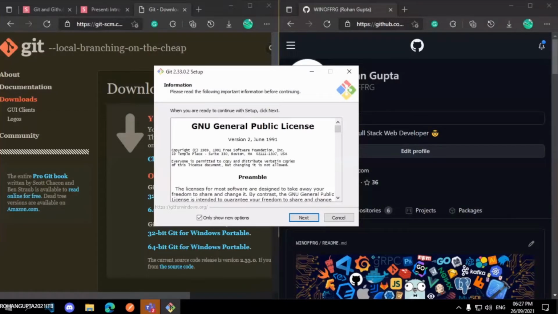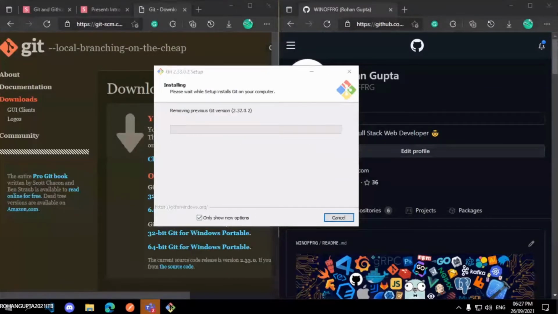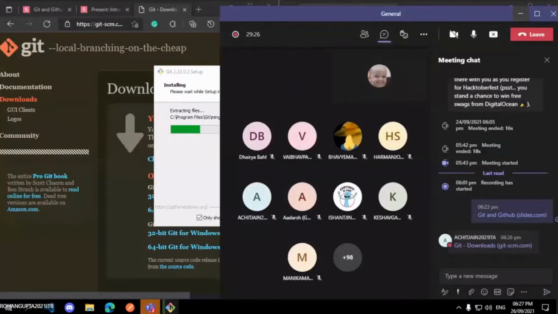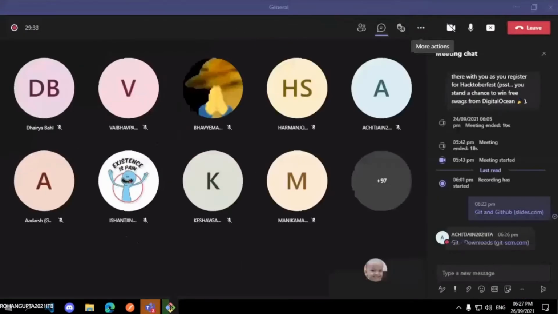Once downloaded, you can install the setup file. Click on next, then install. This will remove any previous Git installation files. Okay. Is everyone following along with me? If yes, raise your hand.